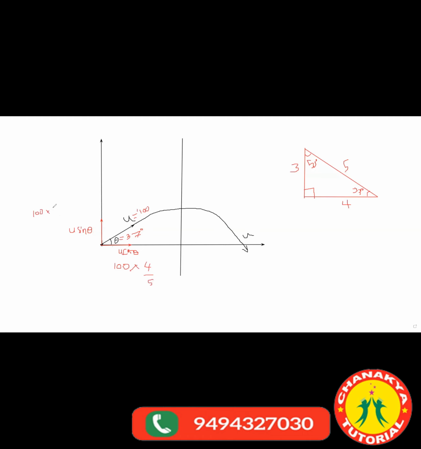So how much will be this value? 80, right? 5 fours are 20, so this became 80. So this component is 80, and the y component will be 60, right? Any doubt here? No, sir. Guys, any doubt?